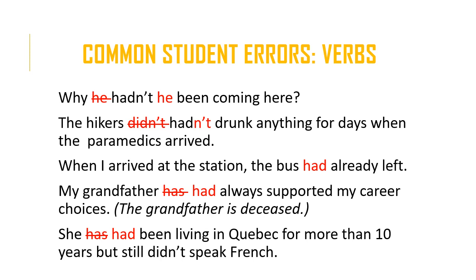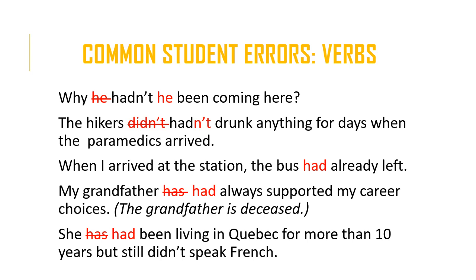In this next sentence, it originally read, my grandfather has always supported my career choices. Now, this could be correct if your grandfather is still living, okay? So it depends on the context. But let's assume that the grandfather is deceased, okay? He's passed away. In that case, we wouldn't use has, we would say had.